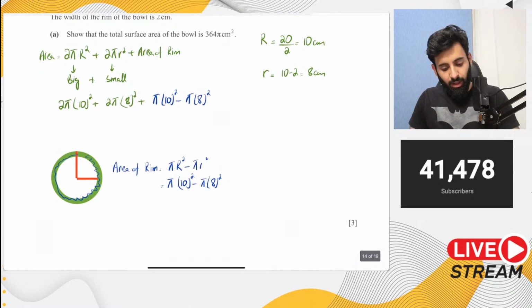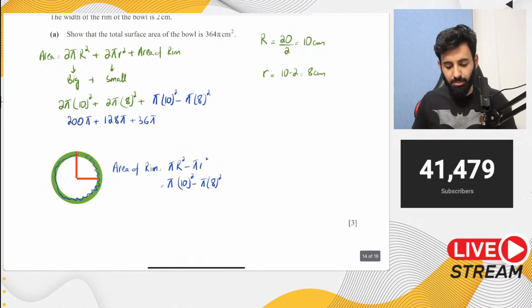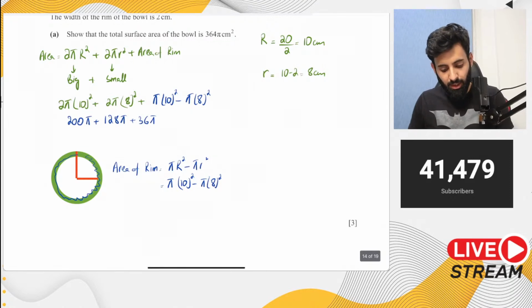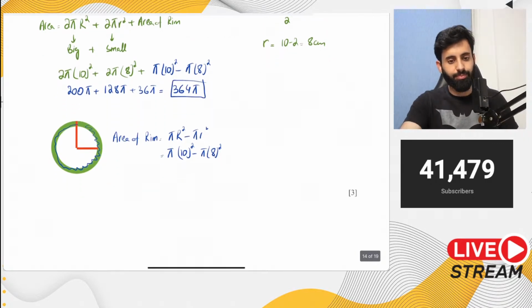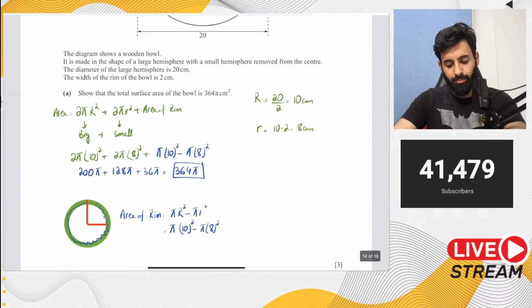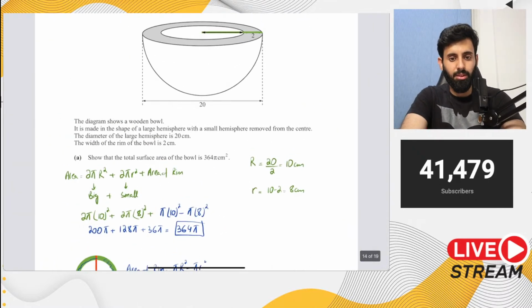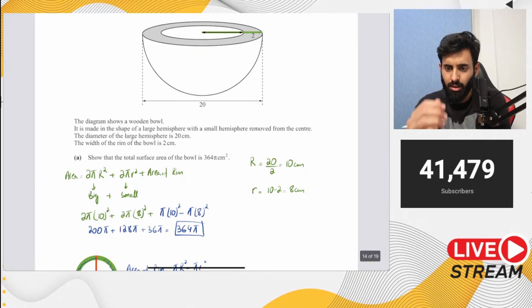Now if you work this out, this becomes 200 pi, this becomes 64 into 2, that's 128 pi. 100 minus 64 is 36, so plus 36 pi. Let's work this out: 200 plus 128 plus 36 equals 364 pi. And there you go. That's your answer. Now let me see your questions.